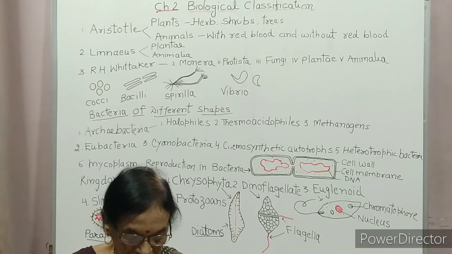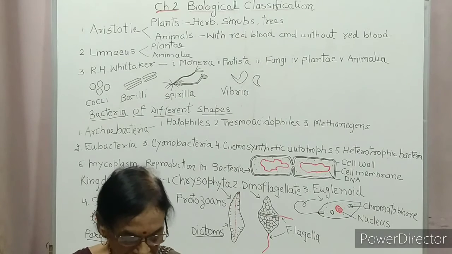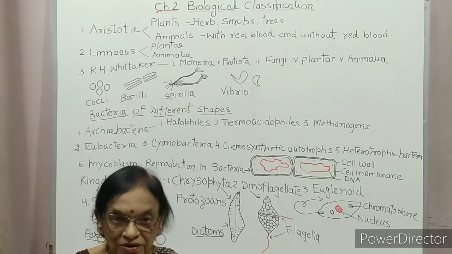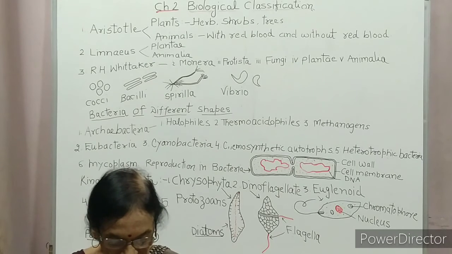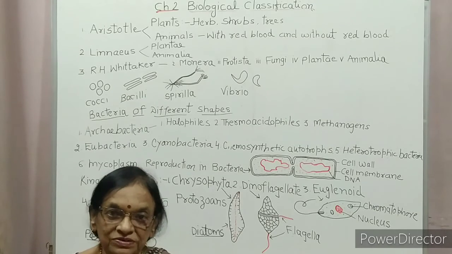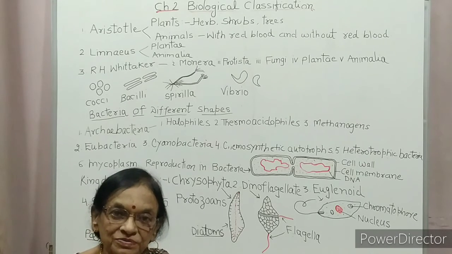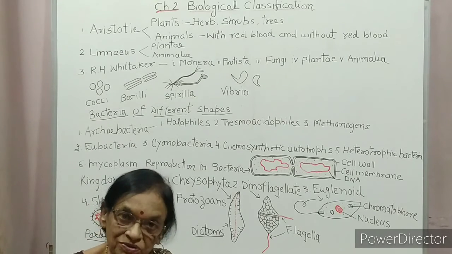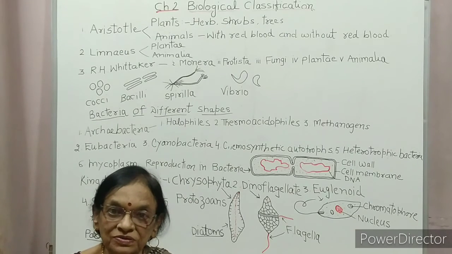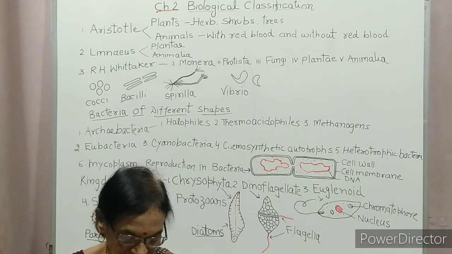Now, the last one is sporozoan. They include diverse organisms that have an infectious spore-like stage in their life cycle. So sporozoans are highly infectious because they produce spores.